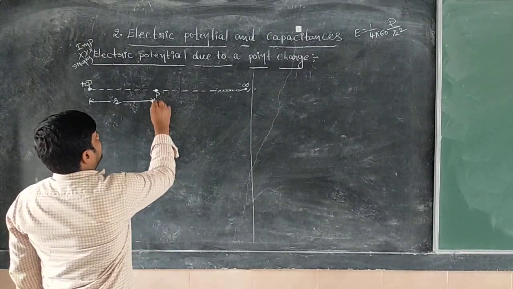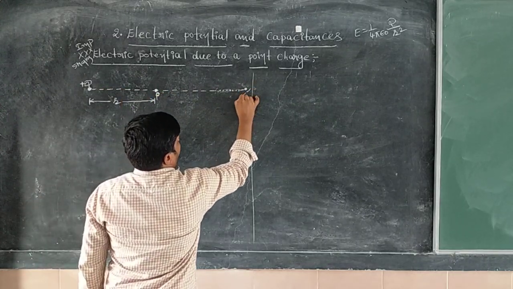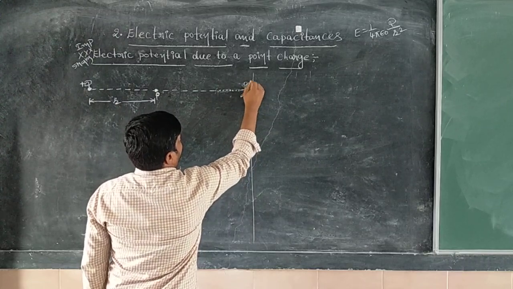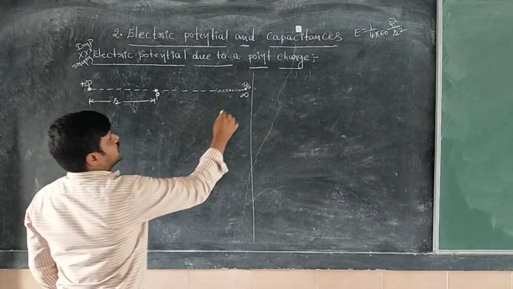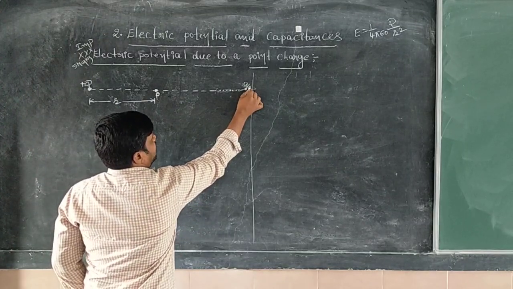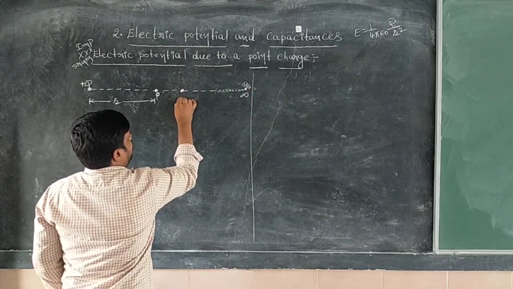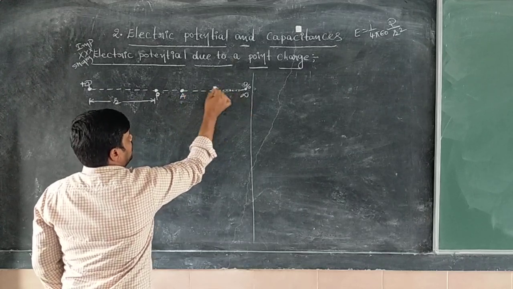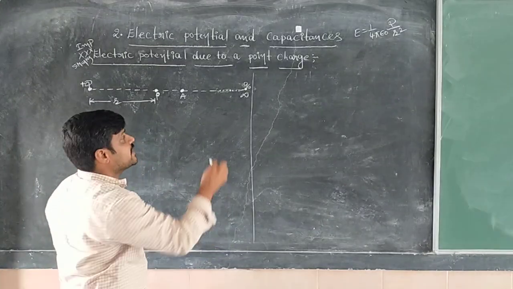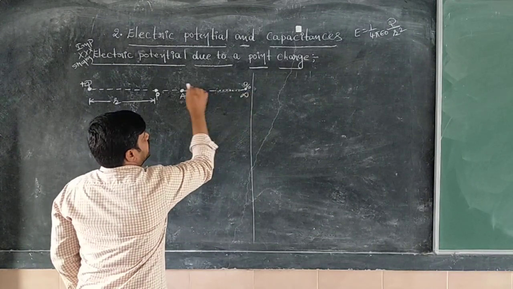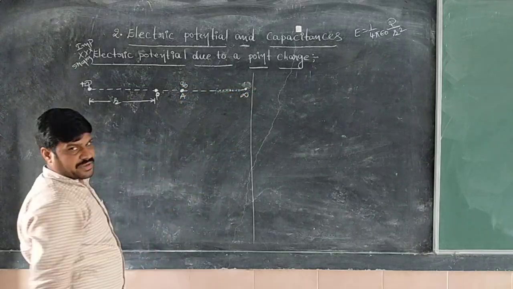Now from this charge, at infinity distance, there is one unit positive charge. The name of the unit positive charge is q naught. Now this unit positive charge we are bringing from where to where? From infinity to a point A. What we are doing is moving the unit positive charge q naught from infinity to a given point.